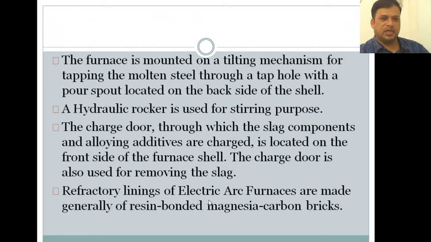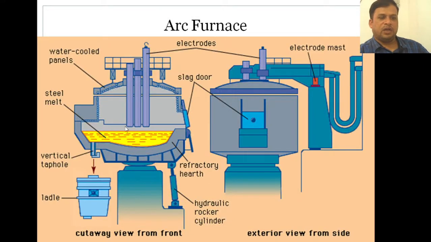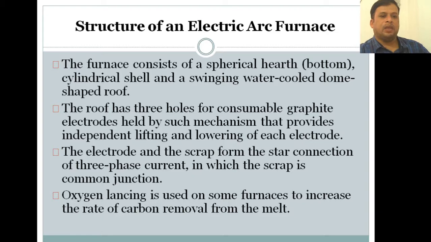So we can see here that these electrodes are given the 3-phase star connection, and from that the arc is produced. This arc is used to generate the heat here and melt the steel. Okay. Now the oxygen lancing is used on some furnaces to increase the rate of carbon removal from the melt. What is oxygen lancing? Oxygen lancing is nothing but providing some oxygen to remove carbon from the melt. Okay.